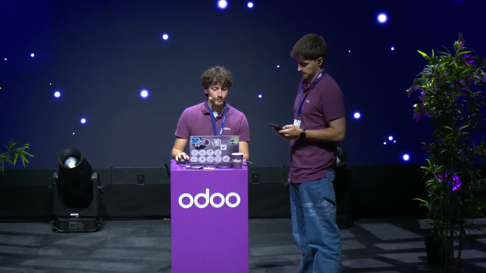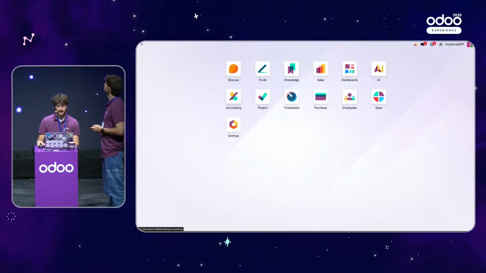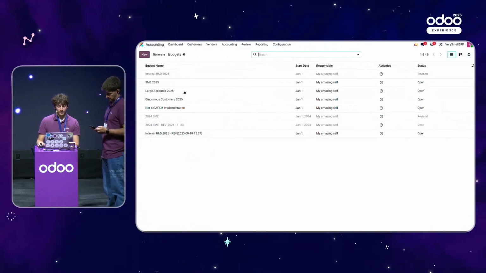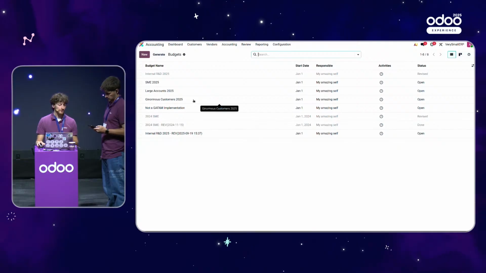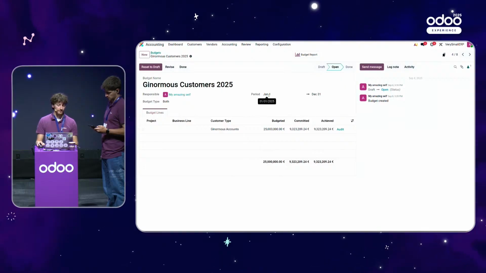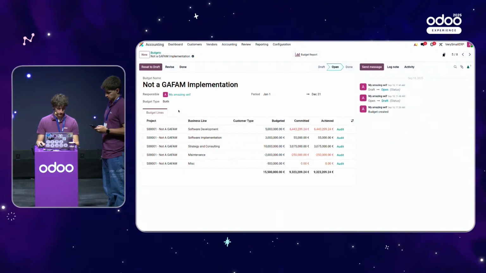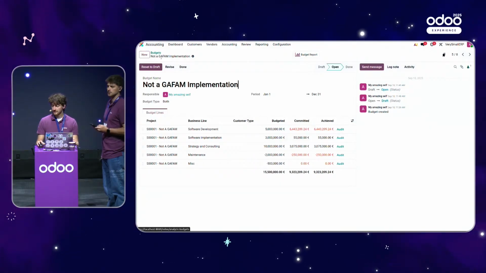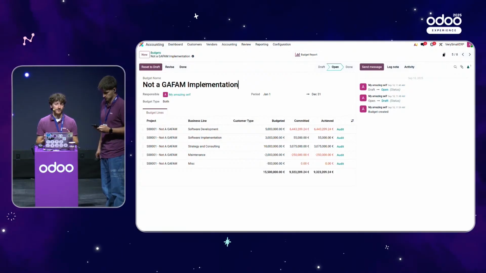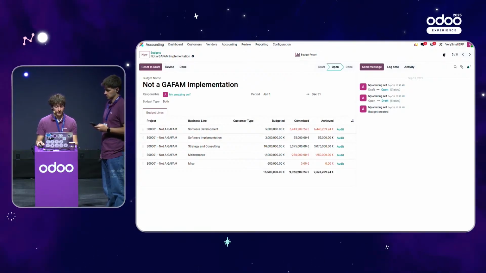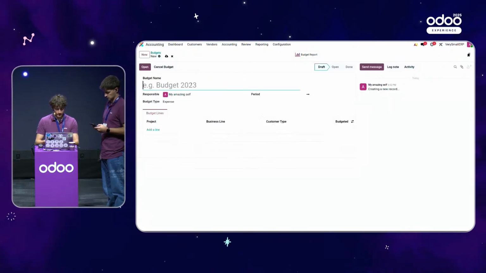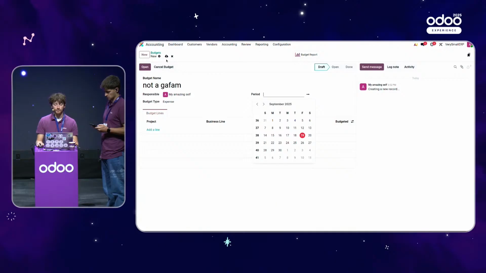How to budget multi-year projects and see details per year? Well, that's more or less what we did here. It's just that in this case, I have created a budget. Where is it here? I have created a yearly budget for my customer. I haven't created a second one, but I could have done it. And basically, you just need to change the periods right here. No, it was this one. I didn't put actually a date for this specific project, but I did it for the budget, but I did it for the SMEs. It's the same principle here. You could have one project with multiple budgets. I can just create here a second budget for the same customer and just make it start last year or the next year, and both will be actually appearing on the project dashboard.